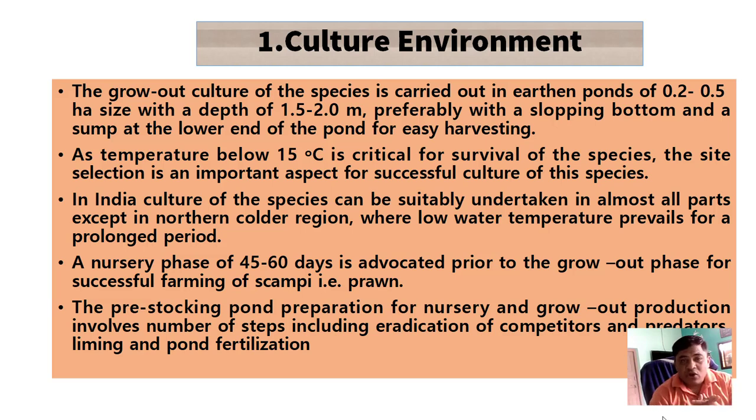So the growth culture of the species is carried out in earthen ponds of 0.2 to 0.5 hectare in size, with a depth of about 1.5 to 2 meters, preferably with a sloping bottom and a sump at the lower end of the pond for easy harvesting.